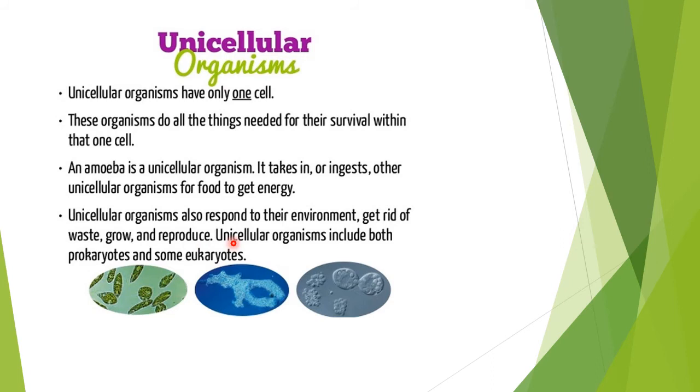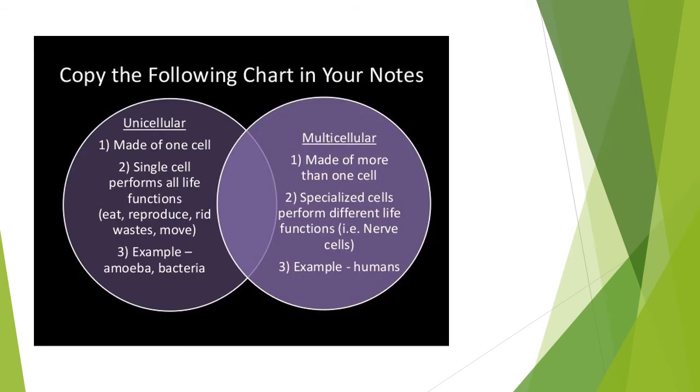Unicellular organisms include both prokaryotes and some eukaryotes. We will be studying prokaryotic and eukaryotic cells in detail later. For now, you just remember unicellular organisms include both prokaryotes and eukaryotes. So here we have studied unicellular organisms. Let's move on to multicellular, made up of more than one cell.